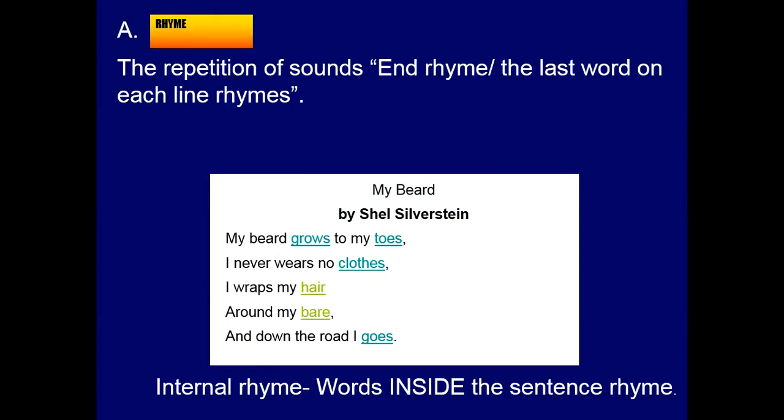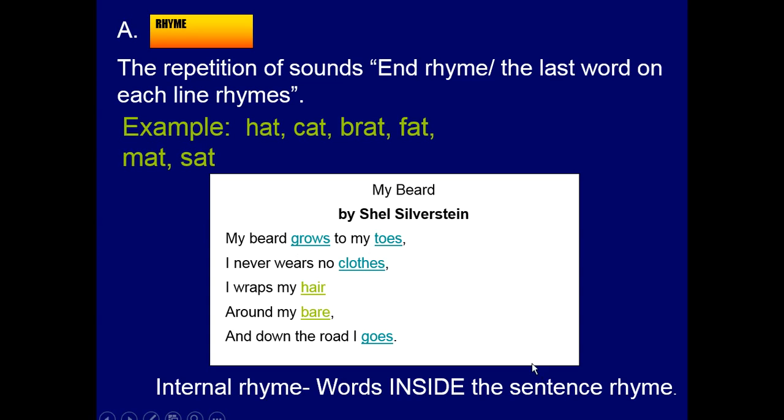What is rhyme? The repetition of sounds. In rhyme, the last word on each line rhymes. Like here we have toes, close, hair, bear, goes. Okay, this is rhyme, and we are going to write a rhyme scheme for it. And we have internal rhyme, which gives a sound to the lines, like rows and toes. Other examples of rhyme words are hat, cat, rat, fat, mat, set, and so on.